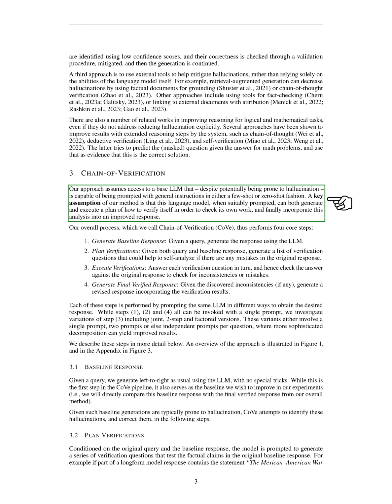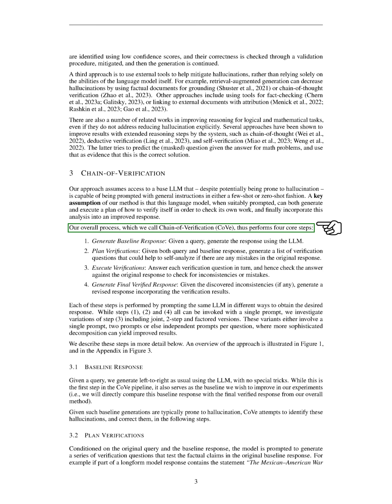Our approach, chain of verification, CoVe, assumes access to a base LLM that, despite potentially being prone to hallucination, is capable of being prompted with general instructions in either a few-shot or zero-shot fashion. We assume that this language model, when suitably prompted, can both generate and execute a plan of how to verify itself in order to check its own work, and finally incorporate this analysis into an improved response.